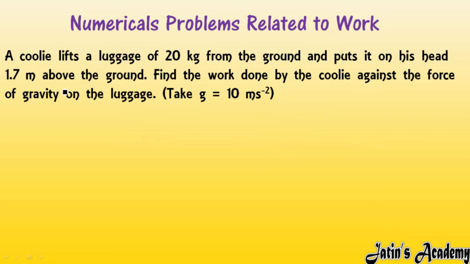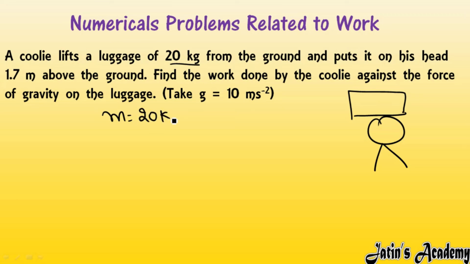Next, we have the third numerical related to this. A coolie lifts a luggage of 20 kg. So here, for example, a coolie is there. He lifts a luggage of 20 kg. Mass of the luggage is given 20 kg. From the ground he took the luggage and put it on his head, 1.7 meter above the ground. So the distance is 1.7 meter. Find the work done.